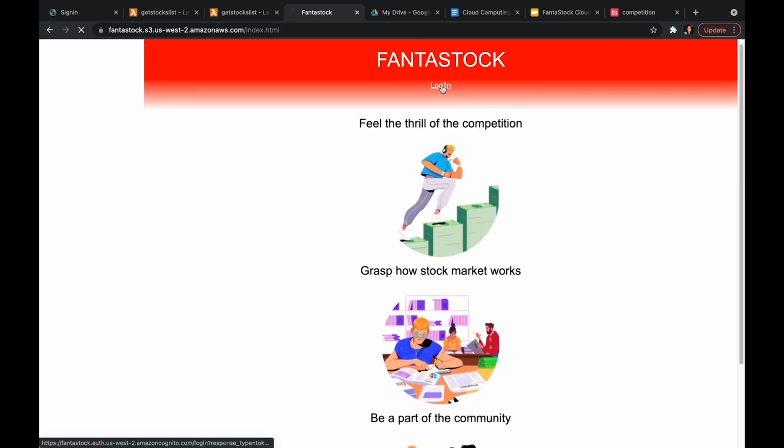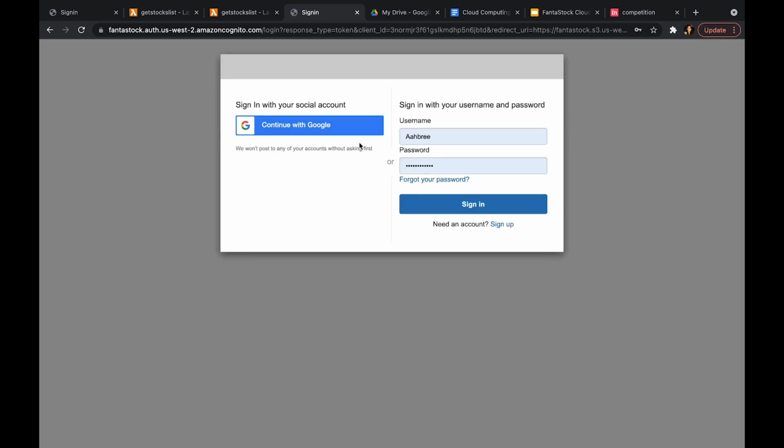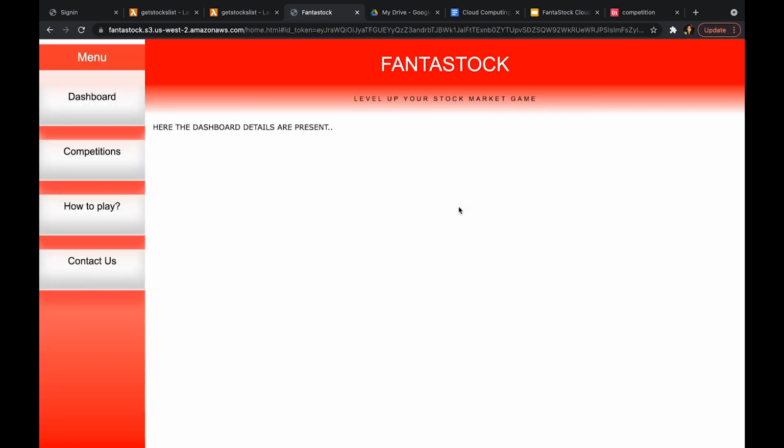When you log in, we have introduced Google authentication too within our Cognito. Since I've already signed up, I'll sign in as the existing user. And our dashboard is currently empty. We are planning to fill this later.